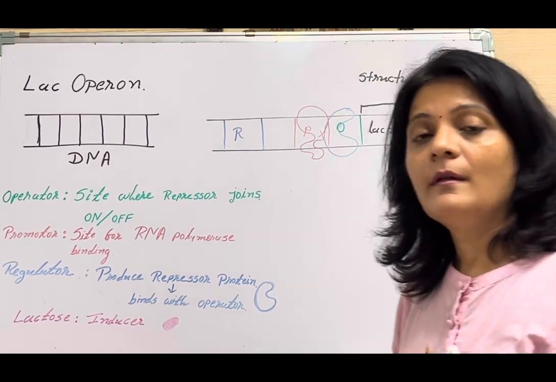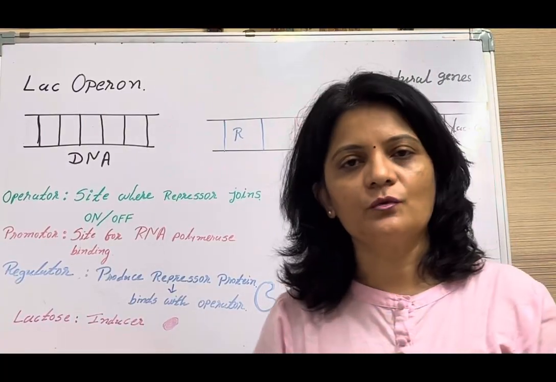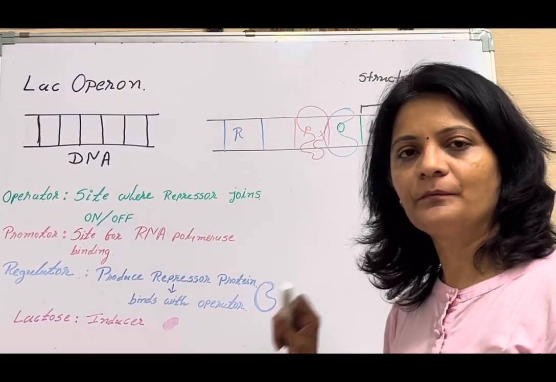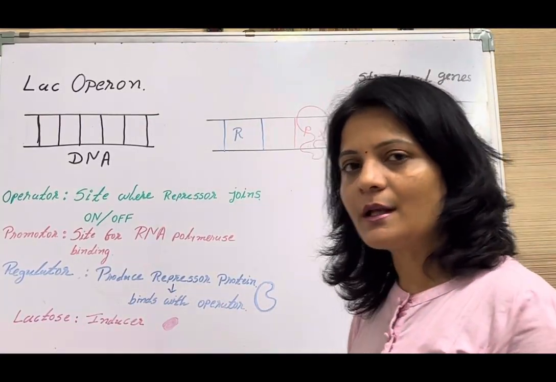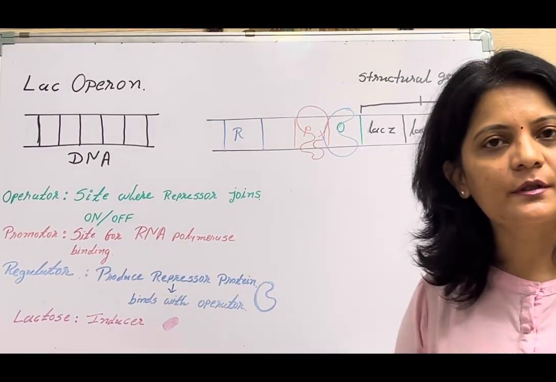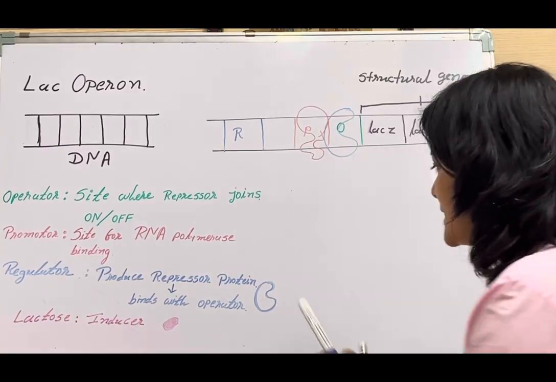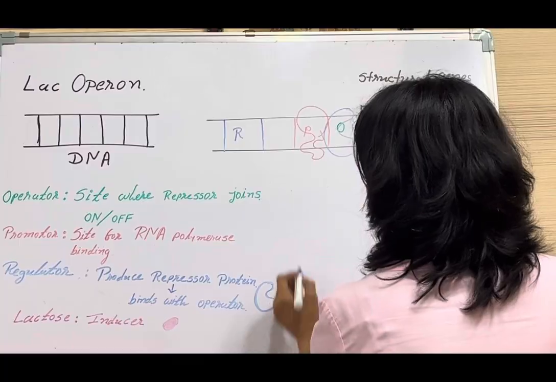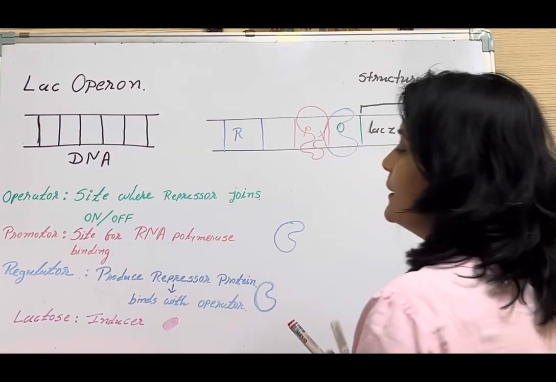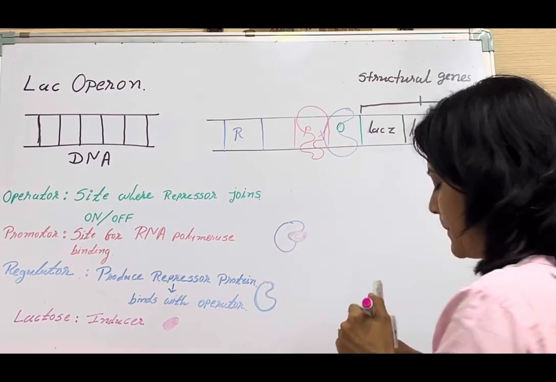One more: if the lactose is present, what is the role of lactose sugar? Here, the lactose sugar acts as an inducer. Now, the repressor protein has affinity towards the inducer. So, if lactose is present in the medium, this repressor molecule will bind to the inducer and form a repressor-inducer complex.